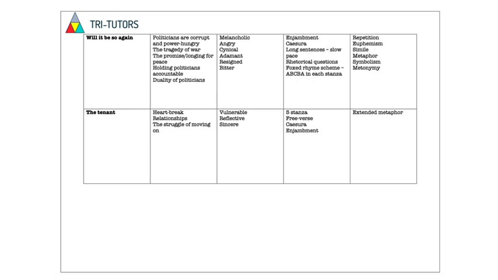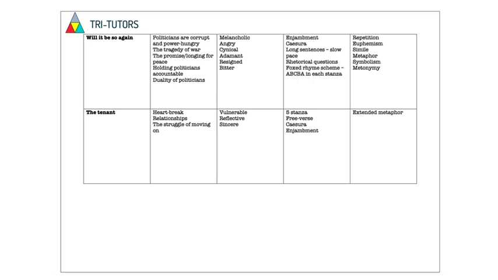The structure is enjambment, caesura, long sentences, making it a slow pace, rhetorical questions, fixed rhyme scheme. Apologies for the typo there, it's a fixed rhyme scheme. A, B, C, B, A in each stanza. Some poetic techniques: repetition, euphemism, simile, metaphor, symbolism, and metonymy.